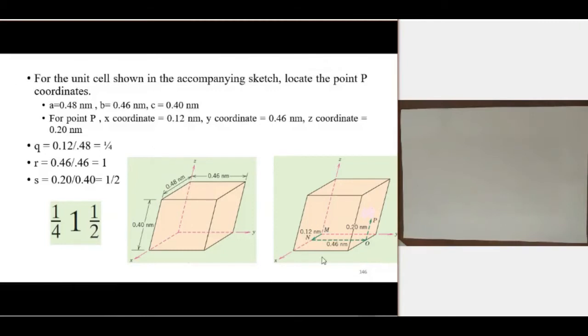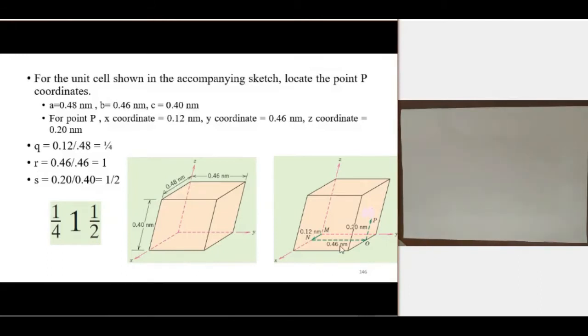If we know this distance, then from that we can find these three numbers q, r, s. So what is q? q is equal to 0.12 divided by the total length of this edge in the x direction, which is 0.48. So 0.12 divided by 0.48 is 1/4.